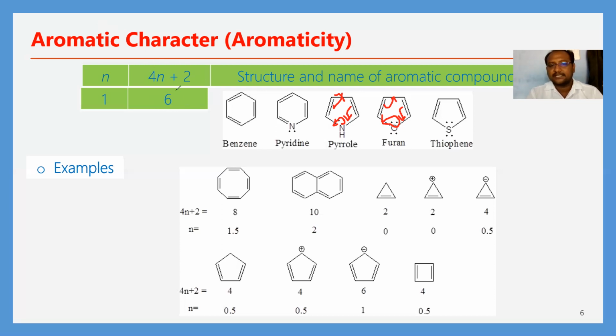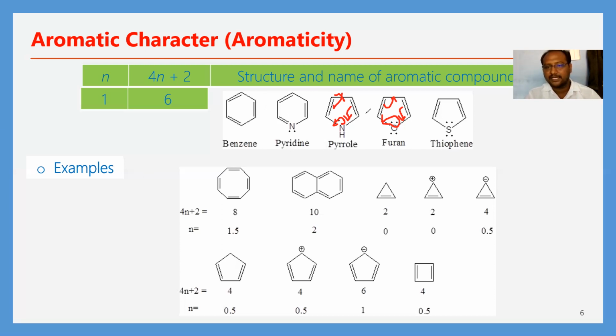Is it following only the 4n plus 2 pi electron rule, or the remaining rules too? These compounds follow all the rules. How? A cyclic structure is there, a conjugated system with sp2 hybridized carbons is there, planarity is there, and they follow the 4n plus 2 pi electron rule.